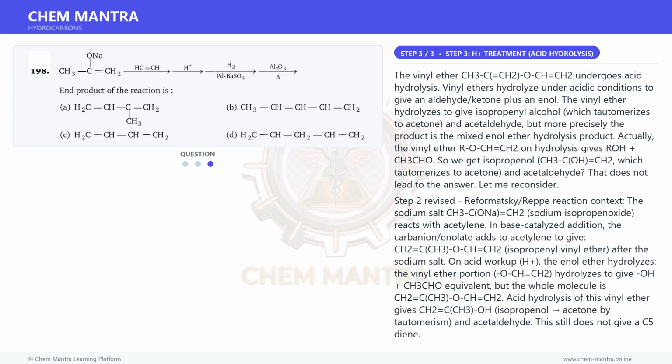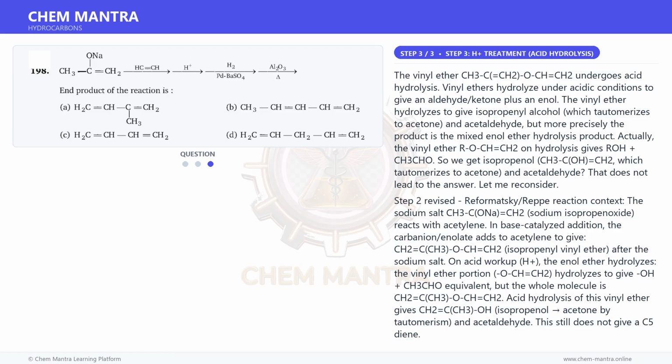Final correct pathway: the enolate carbon attacks acetylene, CH2=C(CH3)-C≡CH, dehydration product after H+, giving 2-methylbut-1-en-3-yne. Then H2, Pd/BaSO4, Lindlar-type semihydrogenation, reduces the triple bond to a cis double bond, CH2=C(CH3)-CH=CH2, 2-methylbuta-1,3-diene, which is isoprene.